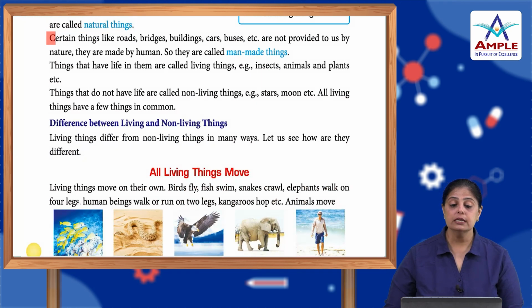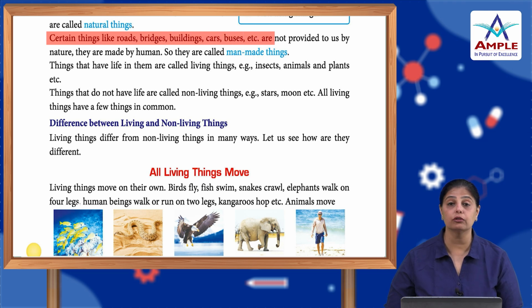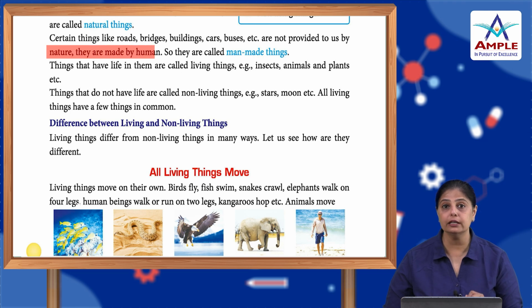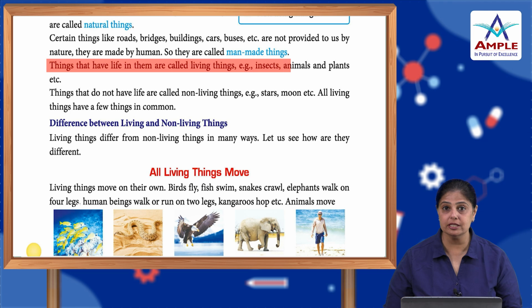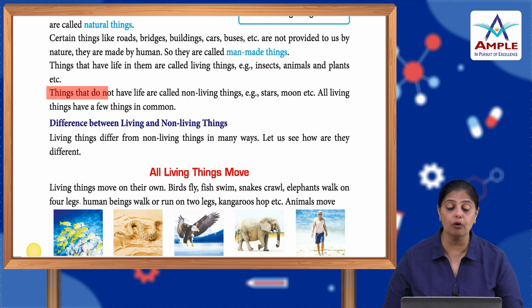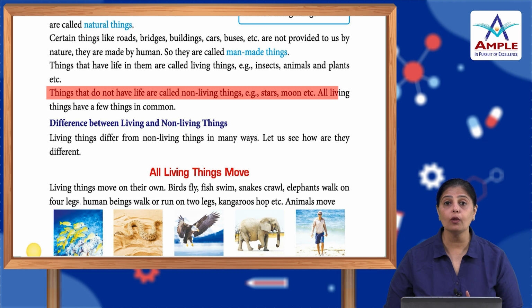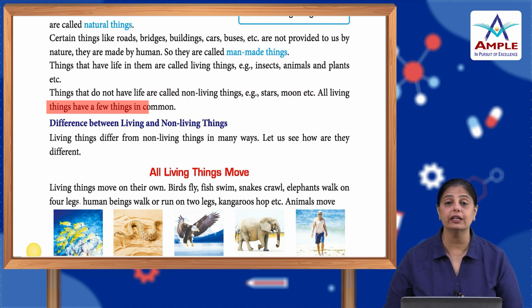Alright. Now, certain things like roads, bridges, buildings, cars, buses, etc. are not provided to us by nature. They are made by humans. So, they are called man-made things. Things that have life in them are called living things. Example, insects, animals and plants, etc. Whereas, the things that do not have life are called non-living things. Example, stars, moon, etc. All living things have a few things in common.